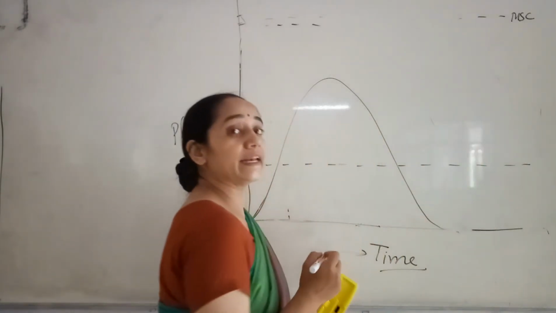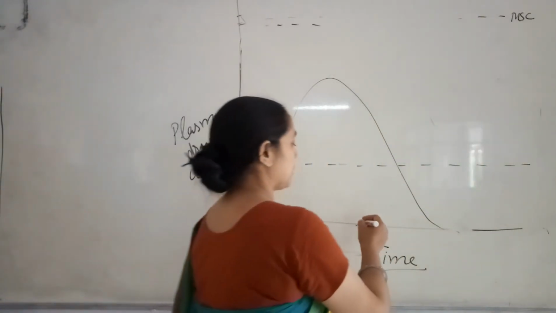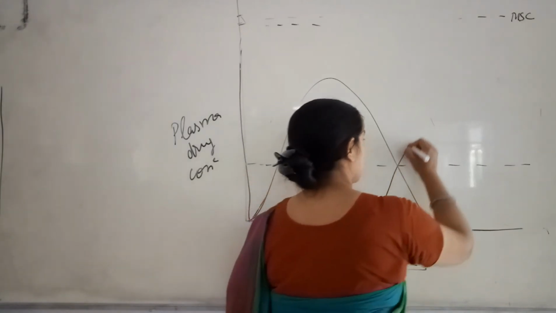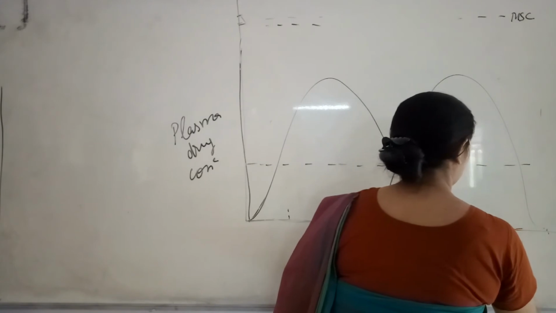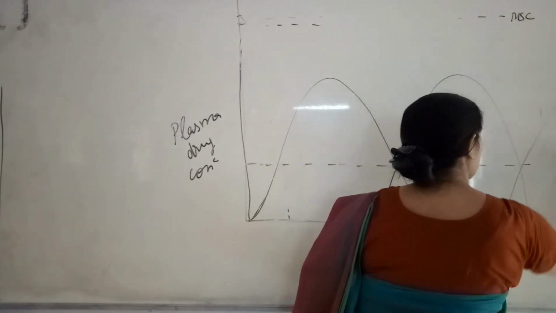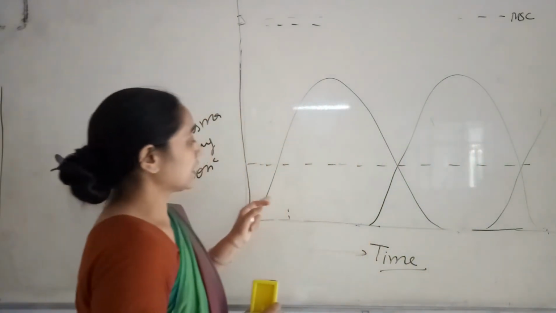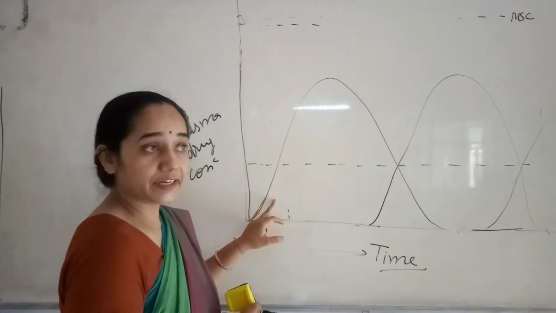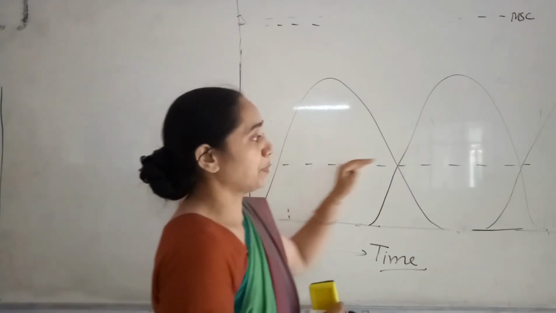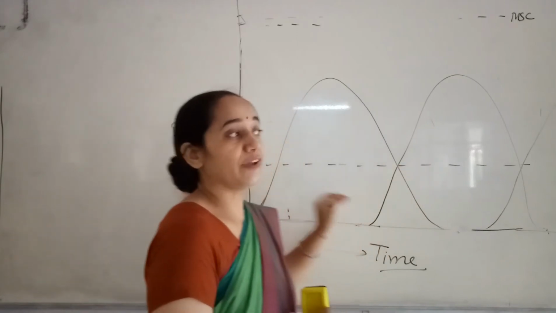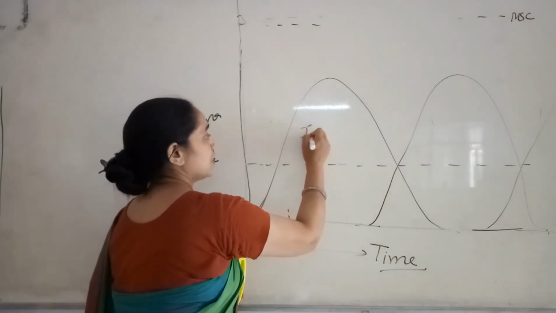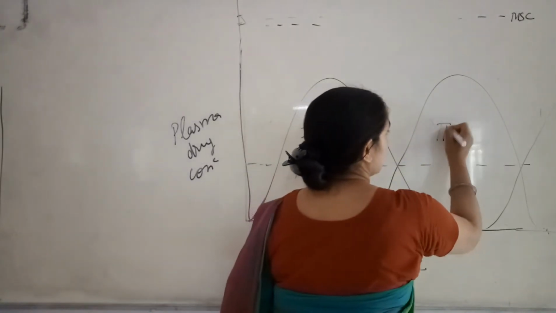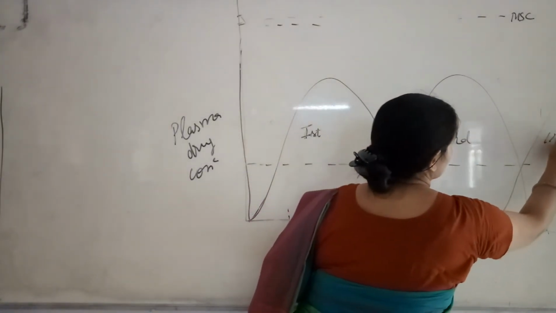Then I have taken another dose, after a suitable period of time, and then again another dose. This kind of graph which I am obtaining here is termed as multiple dosing effect. Now I have taken the first dose, this is the first dose, this is the second dose, and this is the third dose.